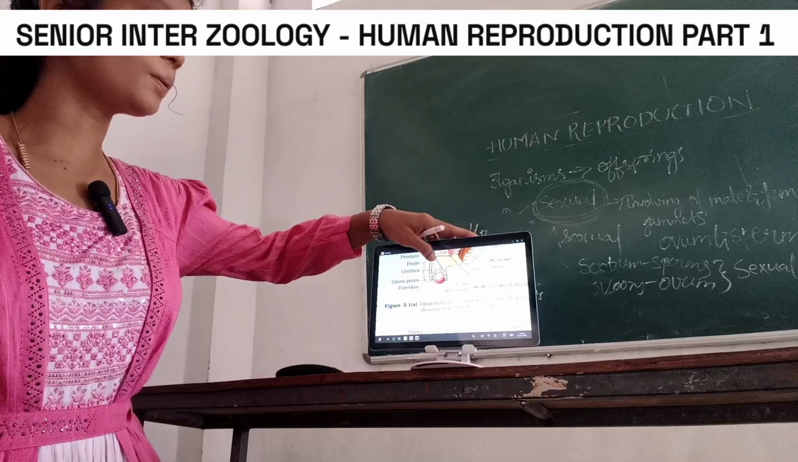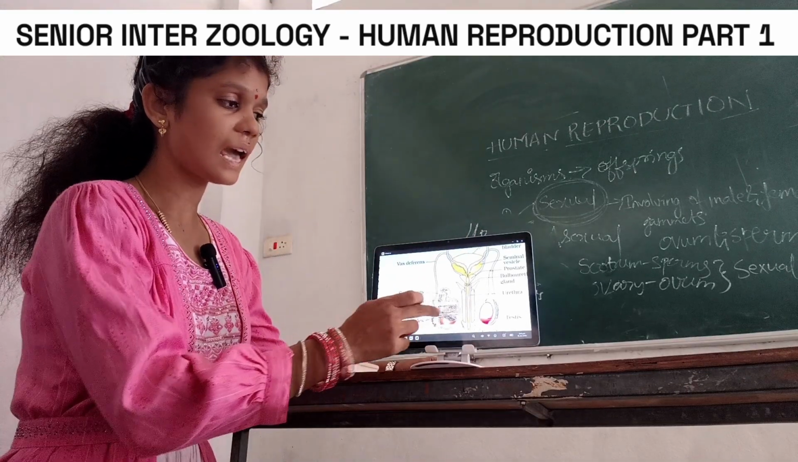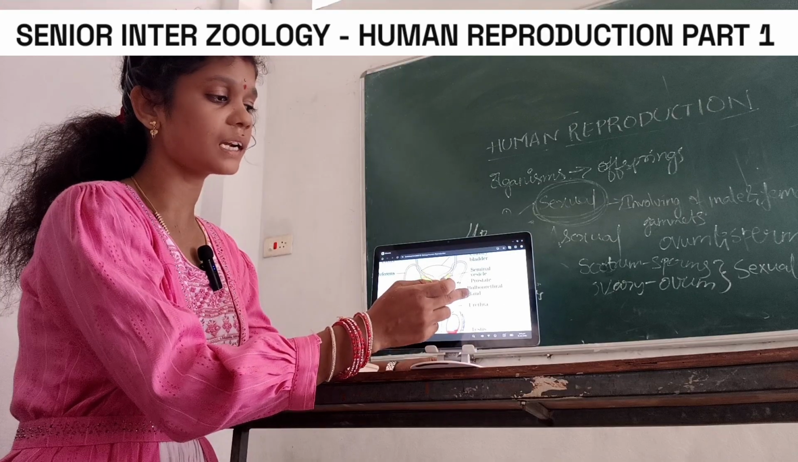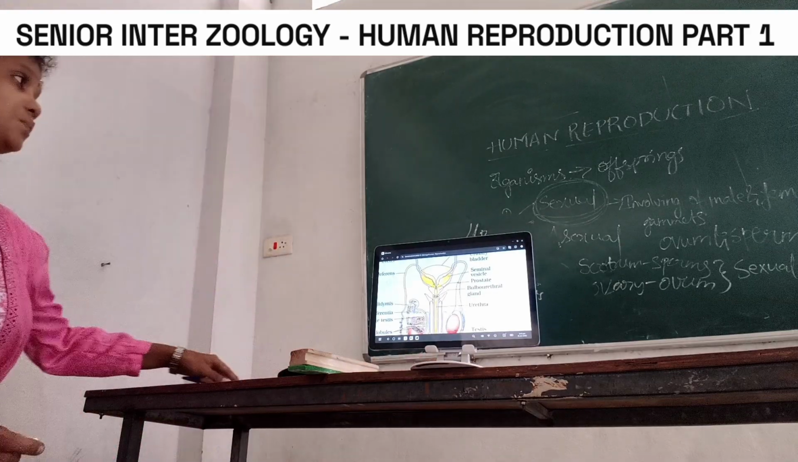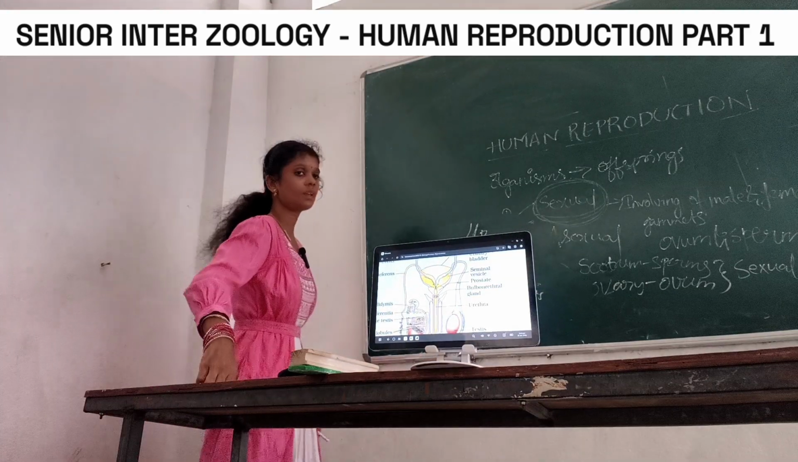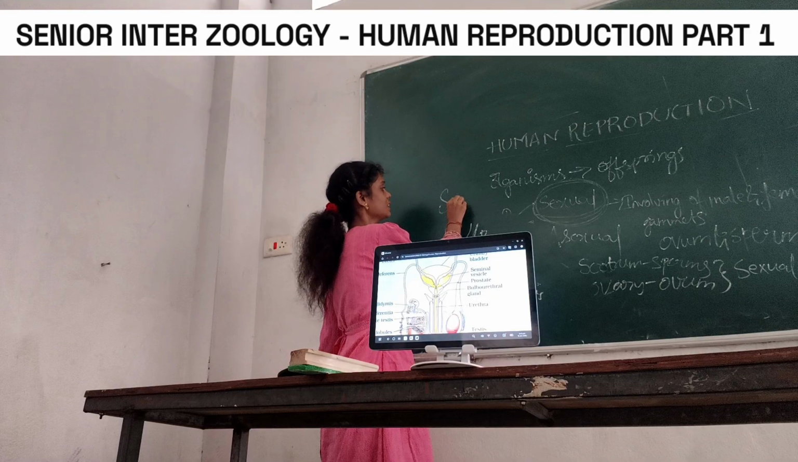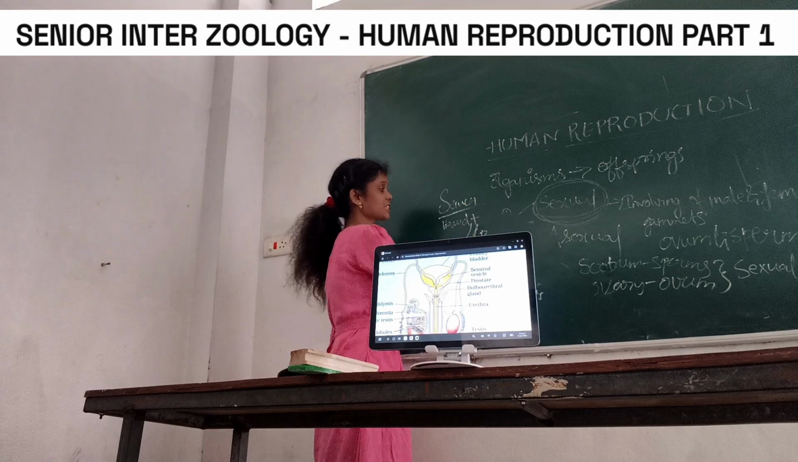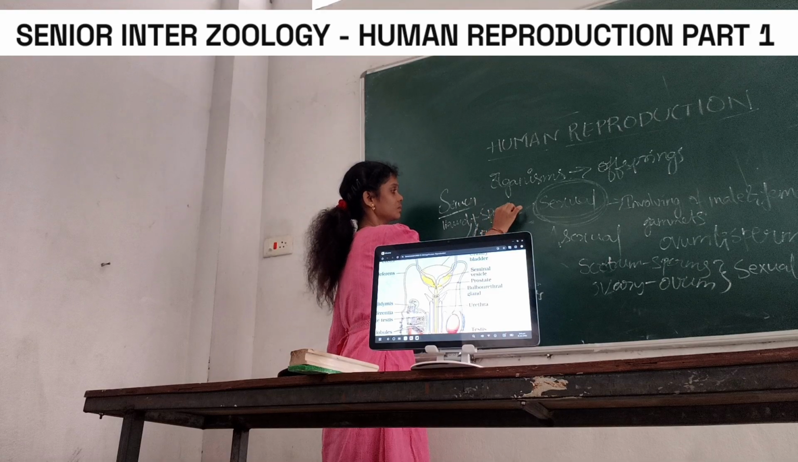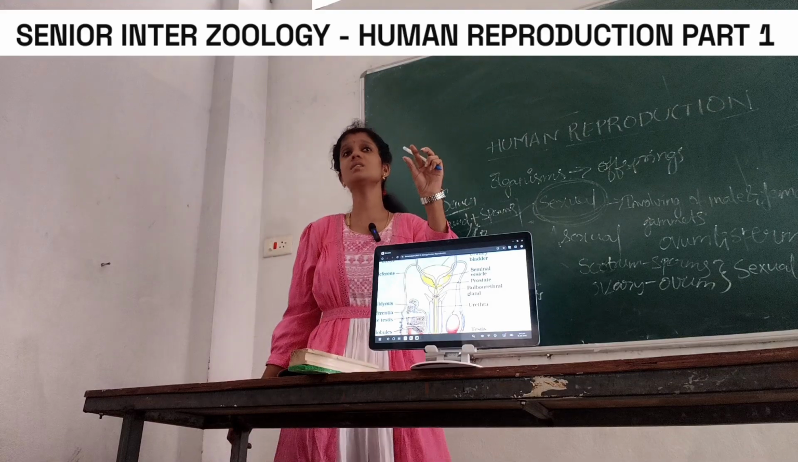For the male reproductive system, there are some glands. The bulbourethral gland and prostate gland help in releasing sperm and semen. Sperm is released from the penis and it contains semen. Semen means both liquid plus sperms.